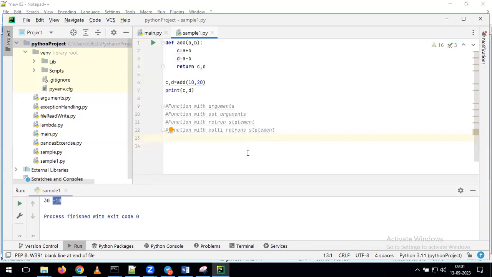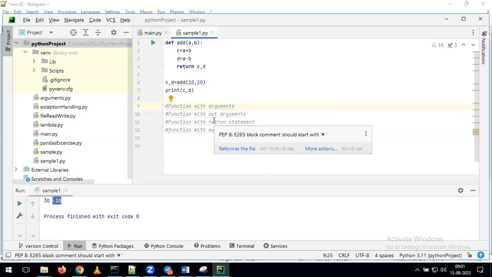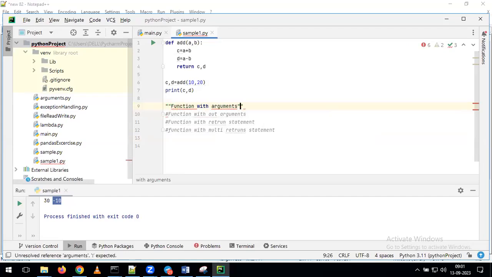Okay, one more small piece of information. As part of writing the script, if you want to write some line and comment it, how can we comment? See what I'm giving: just the hash symbol. By giving the hash symbol, you can simply comment it. What is the other option? We can give single quotes, double quotes, or triple quotes.